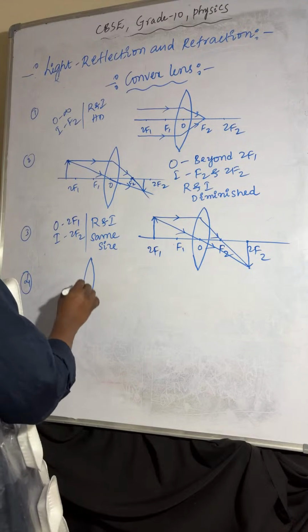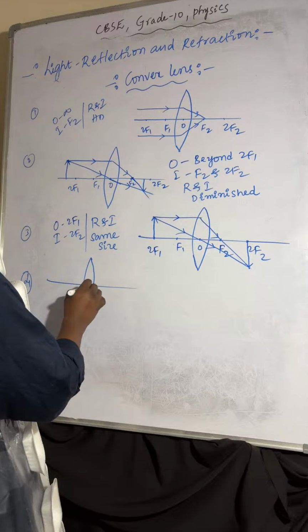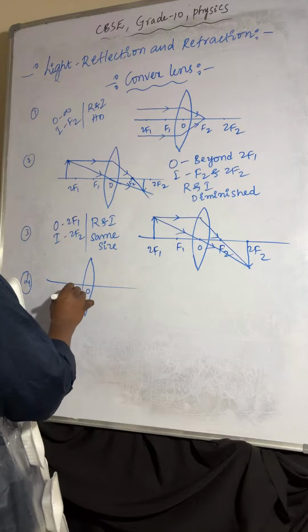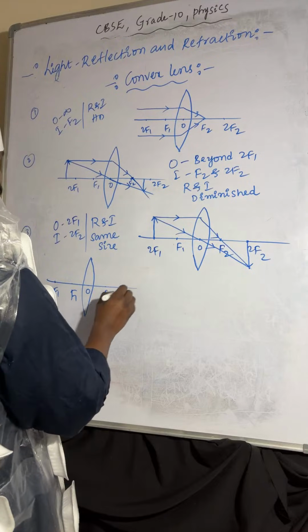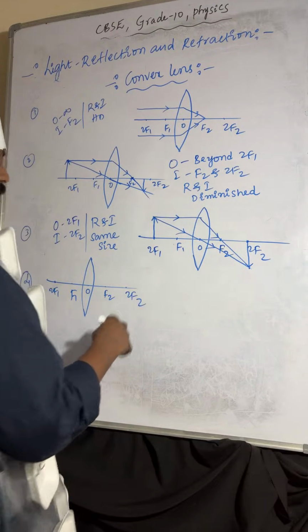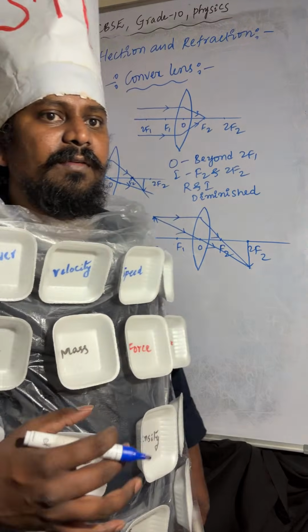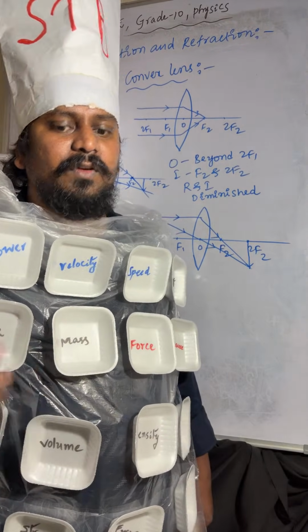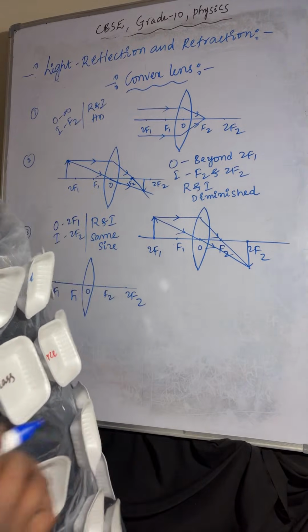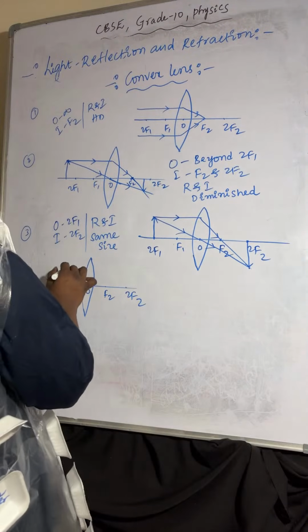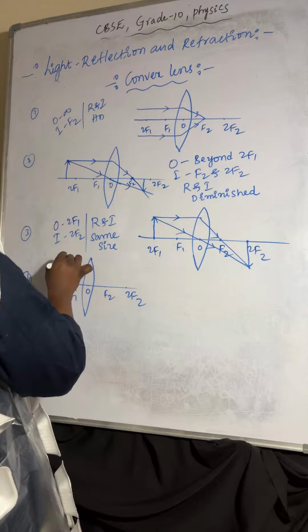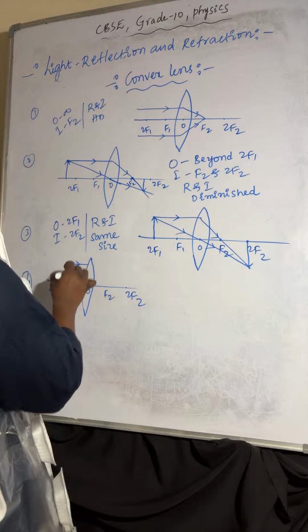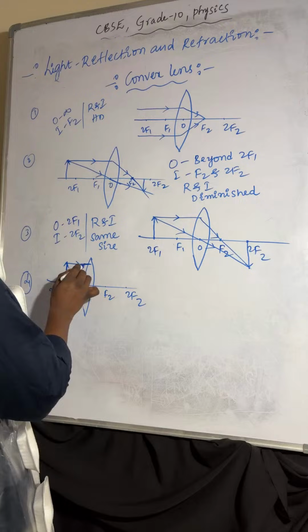Okay, so coming to the fourth one. Here you can see optic center, F1, 2F1, F2, 2F2. Object is placed between 2F1 and F1. How many light rays are required? One light ray I am taking like this.